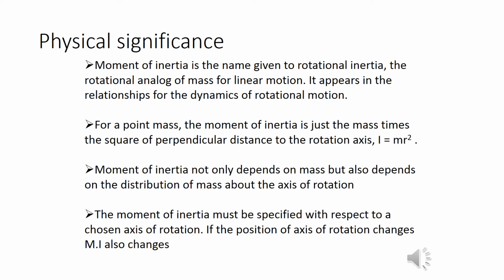For a point mass, that is, the size of the mass is extremely small in comparison with the radial distance from the axis of rotation, moment of inertia is just mass times the square of the perpendicular distance to the axis of rotation. Moment of inertia not only depends on mass, but it also depends on the distribution of mass about the axis of rotation. And as we have discussed, if you change the position, the moment of inertia also changes.